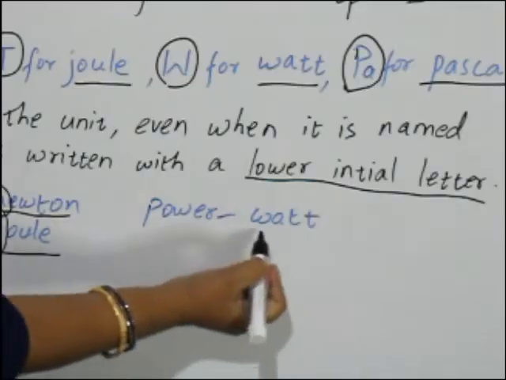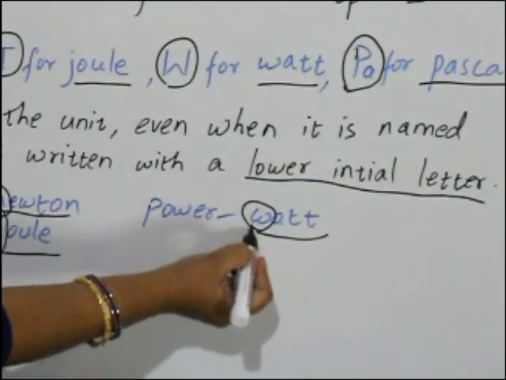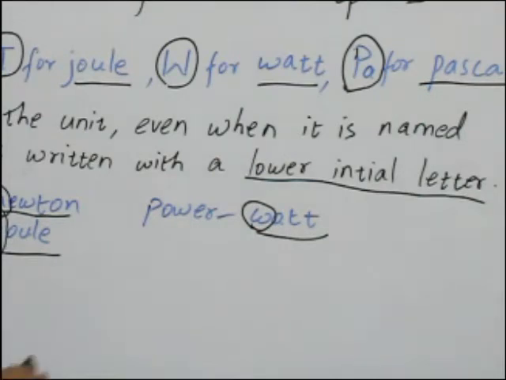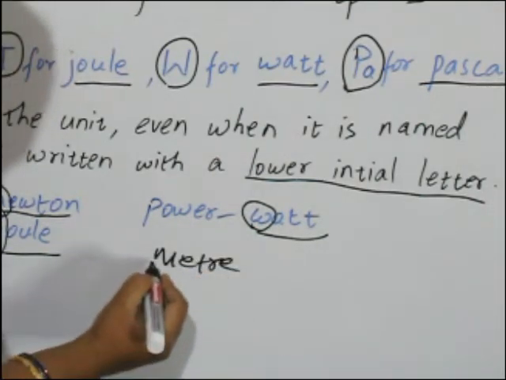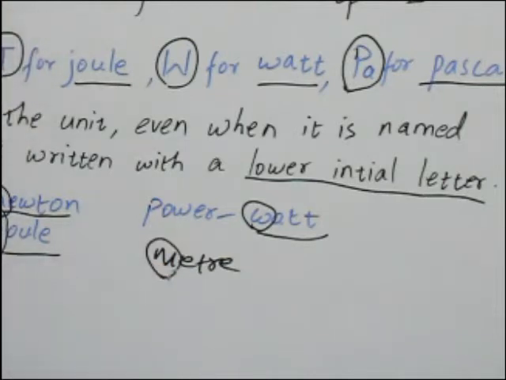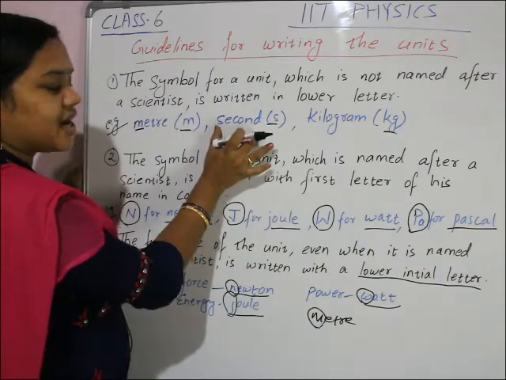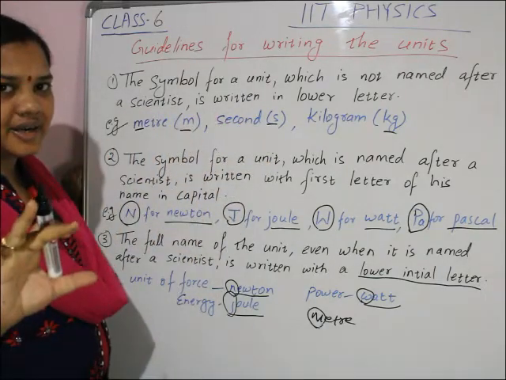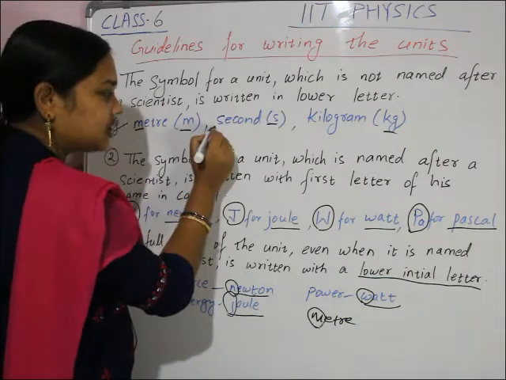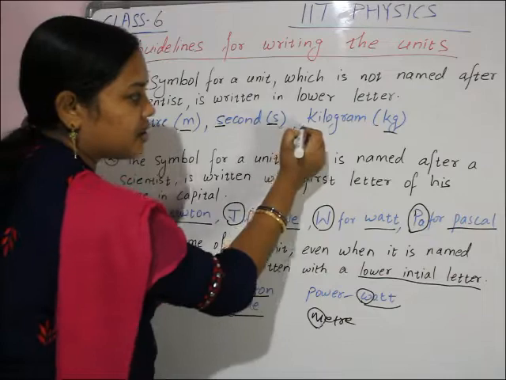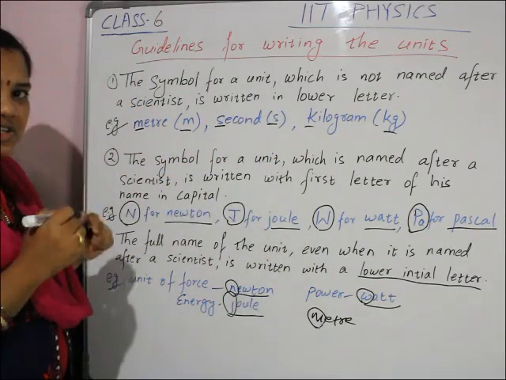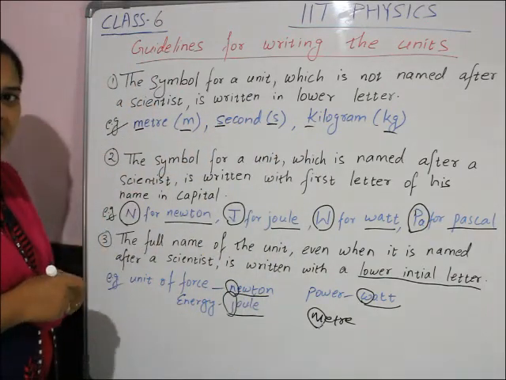Power, watt: the first initial letter is small w. Even meter: the first initial letter is small m. Second, when we are writing the full unit name, the first initial letter should be small. Clear, children? Understood? These are the first three rules.